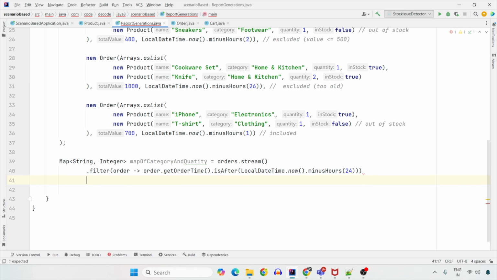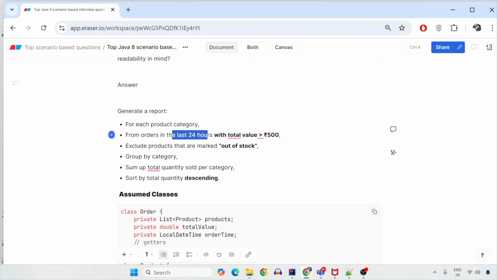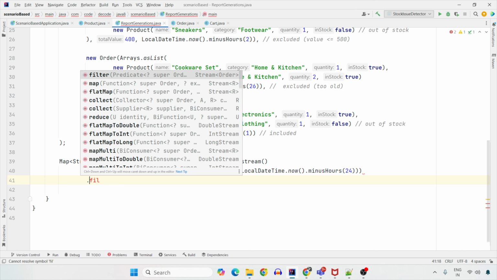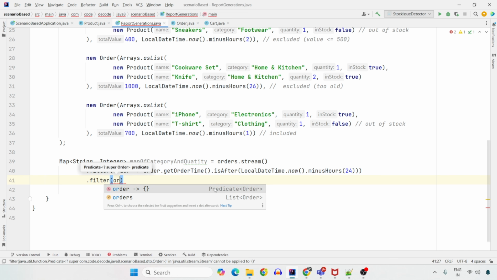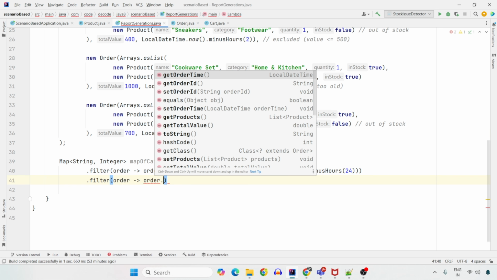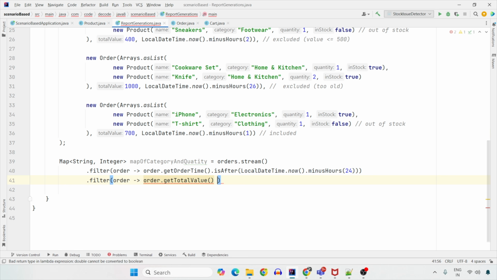The next thing that we need to do is, from those last 24 hours, fetch those orders whose value is greater than 500. So again, I need to put a filter. This is how you can keep on adding the logic in your stream. Filter all those orders which are within 24 hours, that is excluding all these 4, but also check the total order value. So again, order.getTotalValue should be greater than 500. So now you will get all those orders which are within 24 hours of date created and which are higher paying orders, that is greater than 500 rupees.